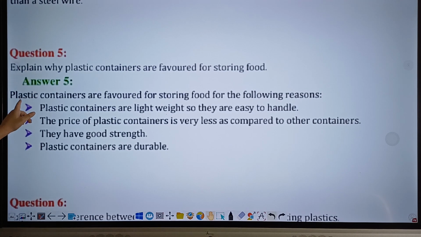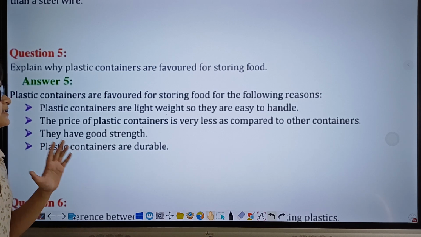So this is the answer to question 5. Plastic containers are favored for storing food for the following reasons. This is the first point. Plastic containers are lightweight, so they are easy to handle. Second point, the price of plastic containers is very less as compared to other containers. Reason 3, they have good strength. And the final reason, plastic containers are durable. Alright, let us discuss each of these points individually.